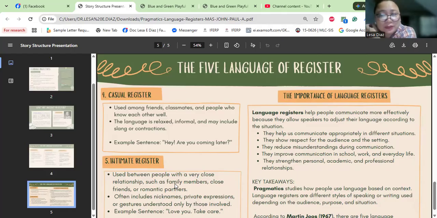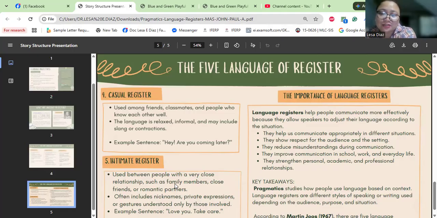Adapting language according to situation and audience serves critical communicative functions. It allows speakers to match tone with setting. It shows awareness of social hierarchies and cultural expectations.